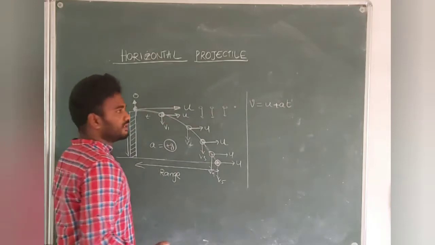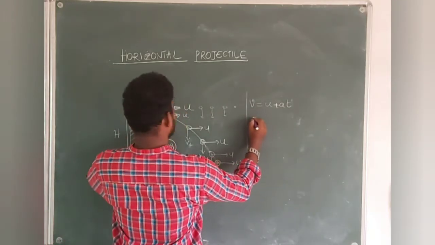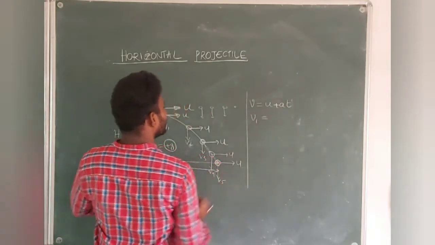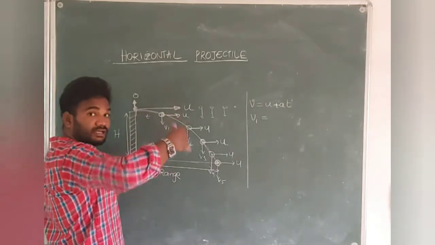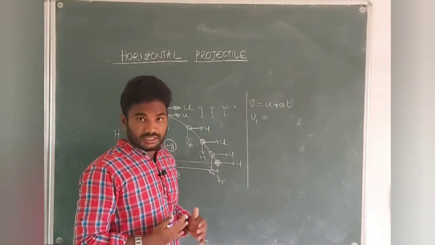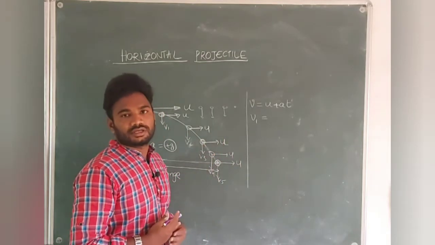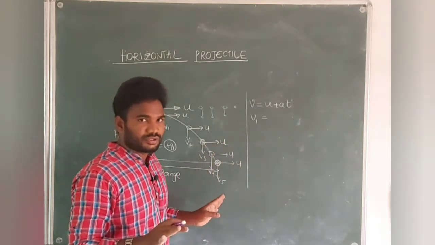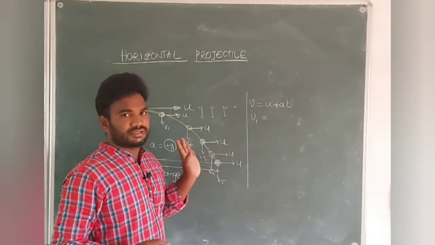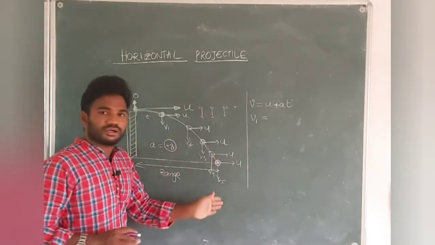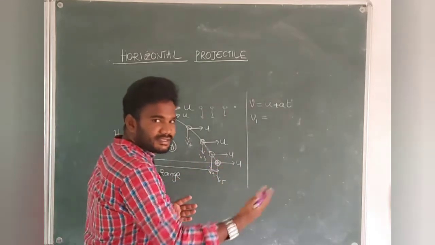Am I right, students? So now in this, v in a sense what? V1. So I wanted to find the v1 value. U means what? Initially vertical only. We should consider vertical only, students. Horizontal is always constant. We should not worry about the horizontal component of velocity. We are not going to take care of it. Always it is a constant. It will not change. Only the vertical component of velocity will be getting changed step by step.